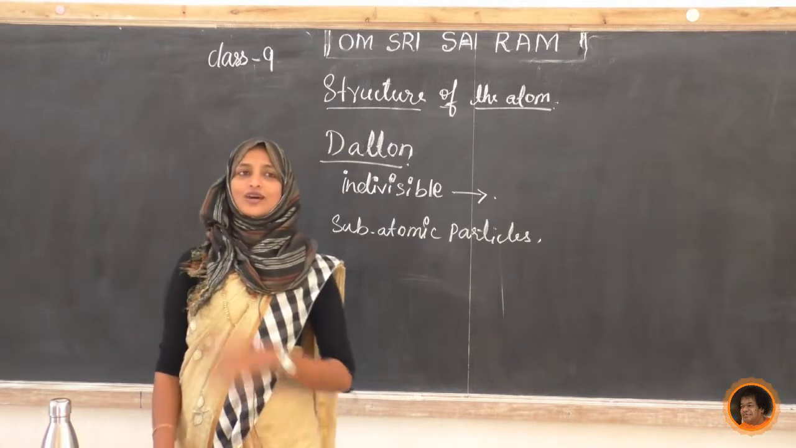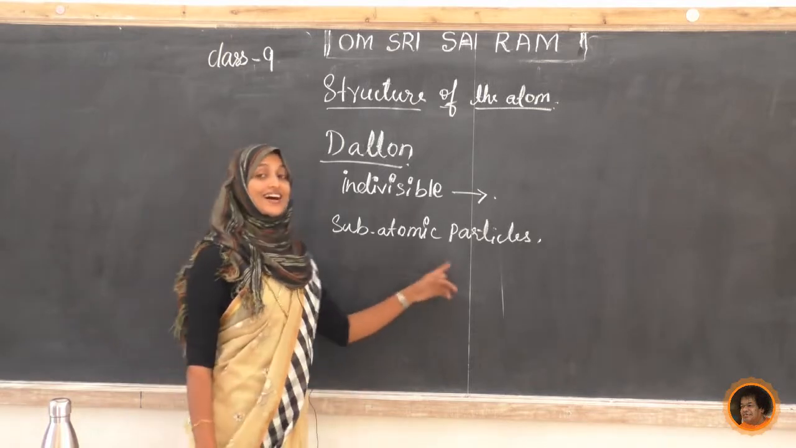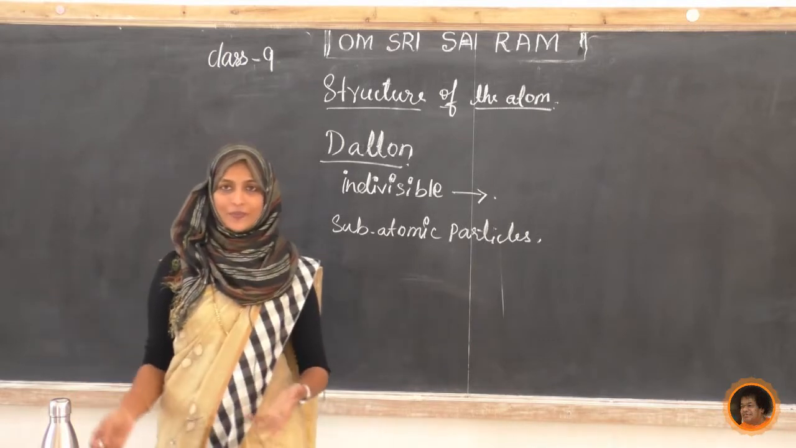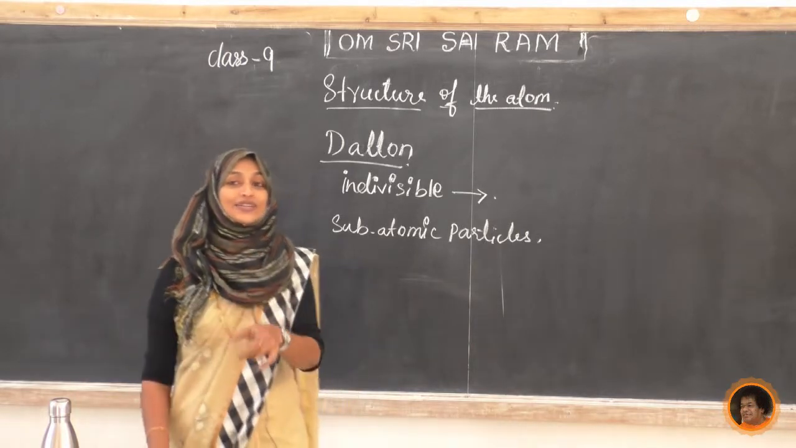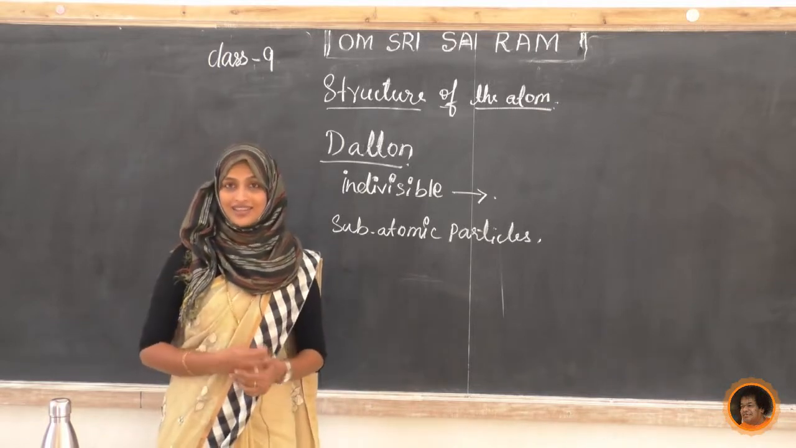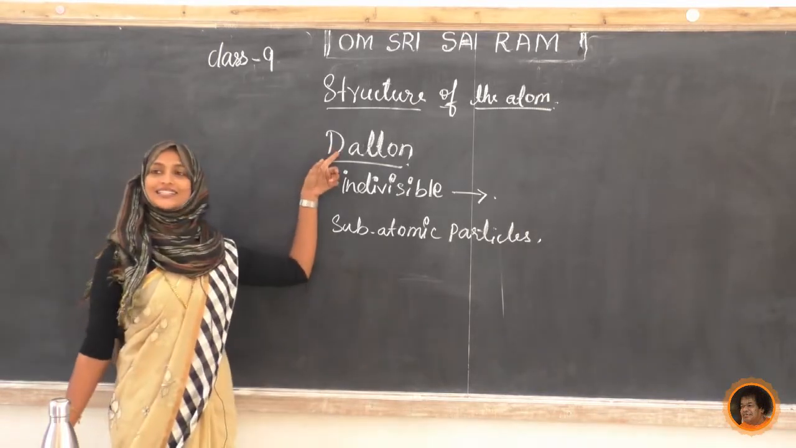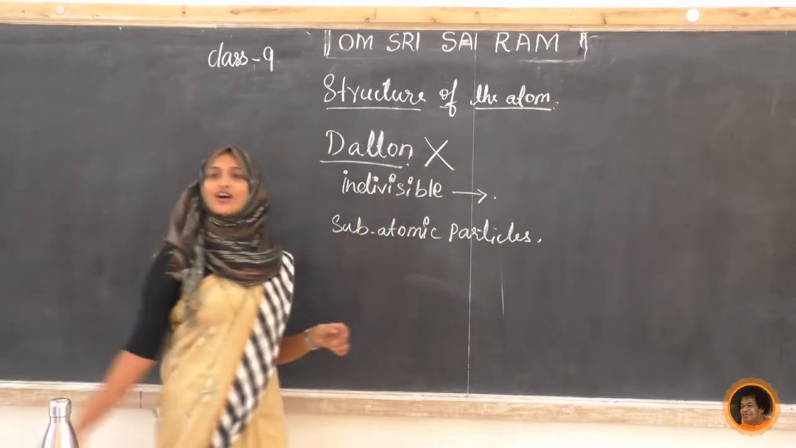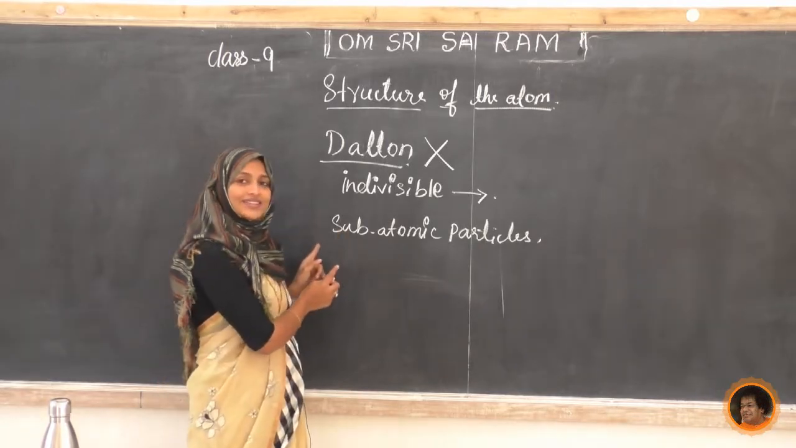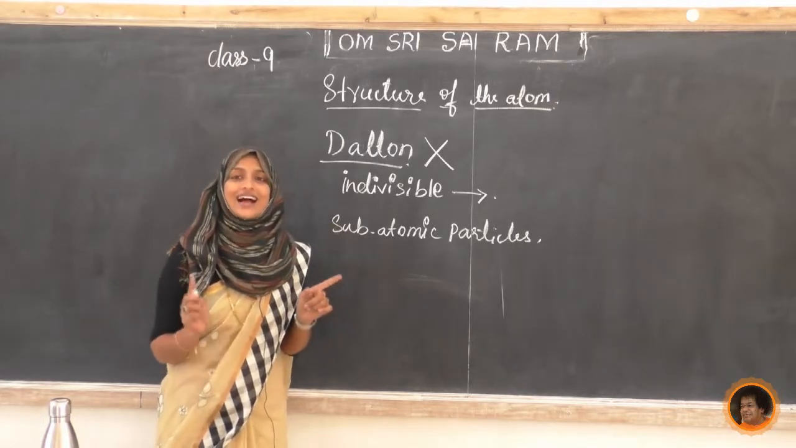Now, subatomic particles. These subatomic particles have charge, because they are attracted towards a comb. Okay, we come to know that these subatomic particles present in the atoms have electrical charges. Now, what Dalton is saying is completely wrong. We are not believing Dalton's idea, because by doing this activity we come to know that there are subatomic particles present inside the atom.